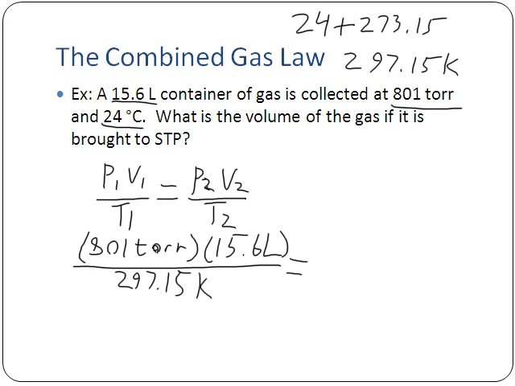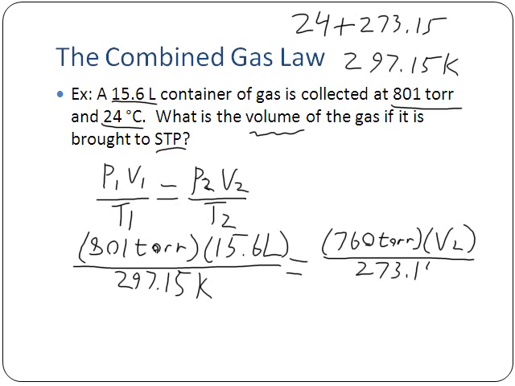And this is going to equal P2, the second pressure. It says that it's at STP, standard temperature and pressure, and standard pressure in torr is 760. So we get 760 torr on this side, times the volume afterwards, which we don't know. That's what we're looking for, so this would just be V2 right here. The unit's going to have to be liters because that's the unit we started with on the left side, divided by the temperature. Now it's STP, so standard temperature is 0 degrees Celsius or 273.15 Kelvin.